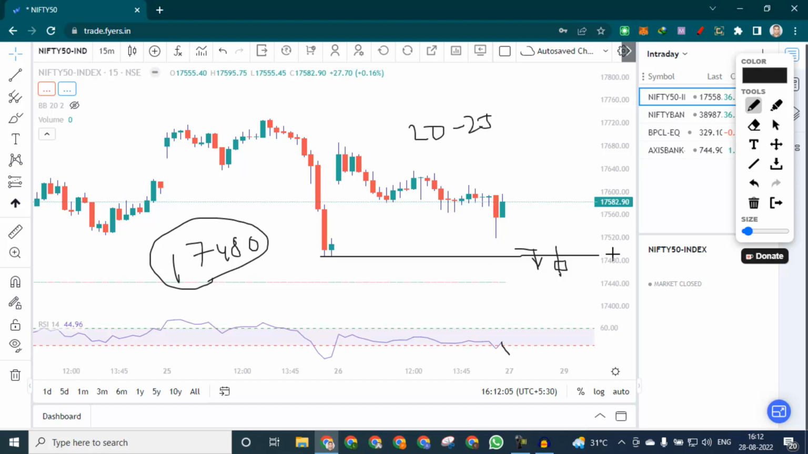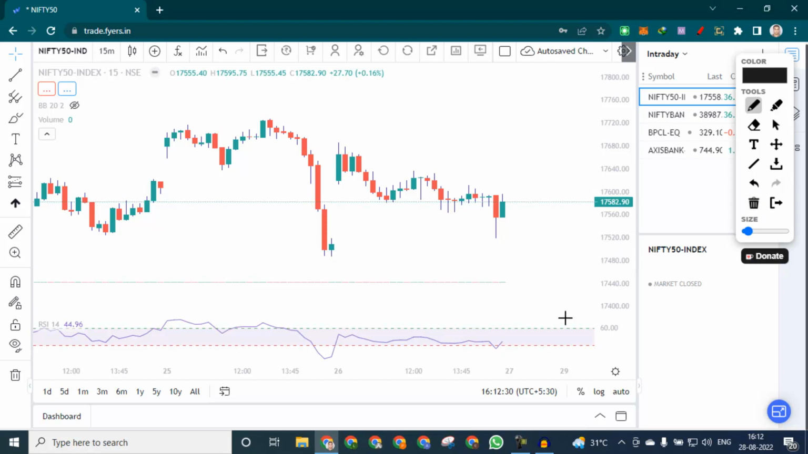This level of 17,480 will be our stop loss, and our target would be about 60 to 70 points on the downside. We will look for RSI to come close to 20, and then if we see a reversal or a green candle, we can book our position, but we are not looking for bullish momentum right now. But if it opens a very big gap down, like near 17,400 or below 17,400.